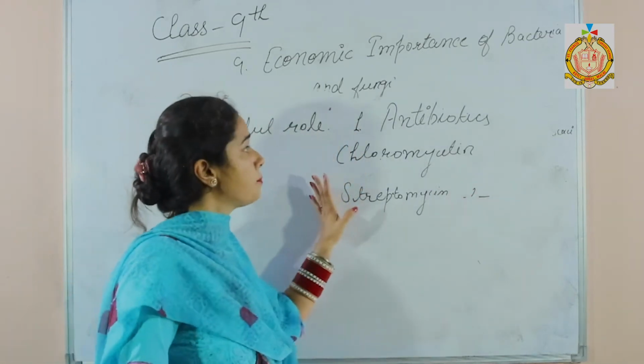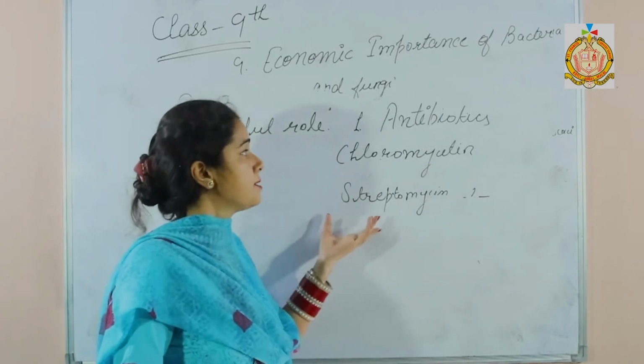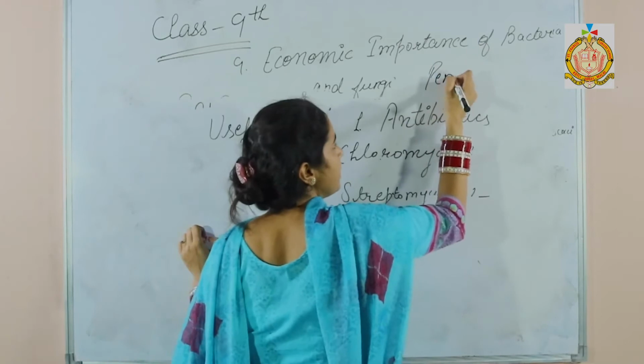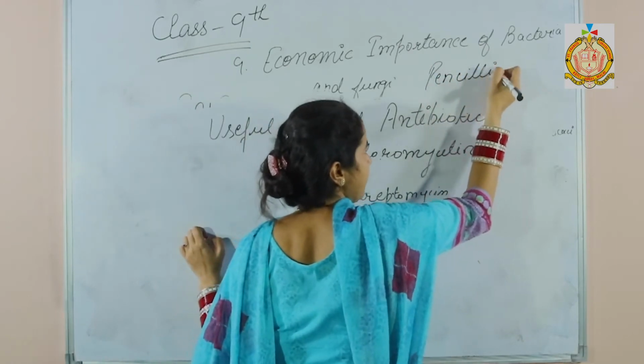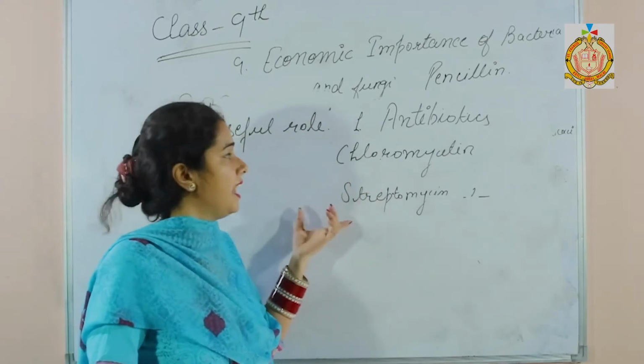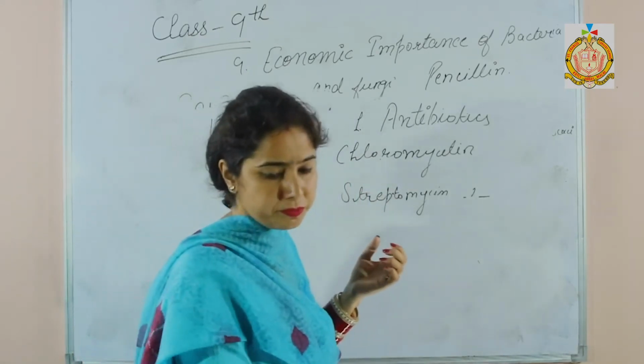The first produced antibiotic is penicillin, and it was discovered accidentally by Alexander Fleming.